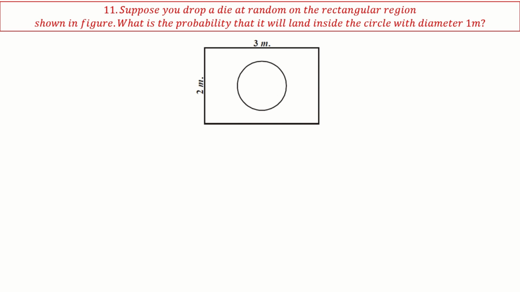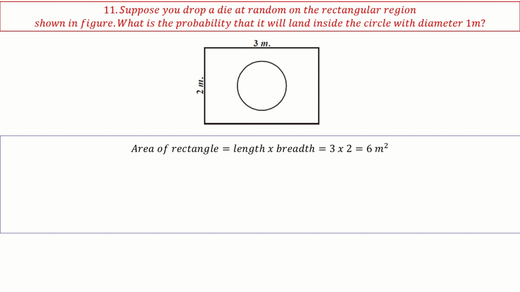Suppose you drop a die at random on the rectangular region shown in the figure. What is the probability that it will land inside the circle with diameter 1 meter? Okay, so this is the area problem. You will calculate the probability based on the area, right?